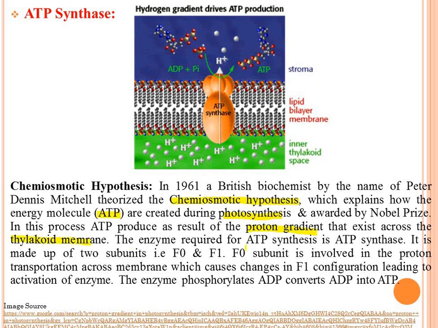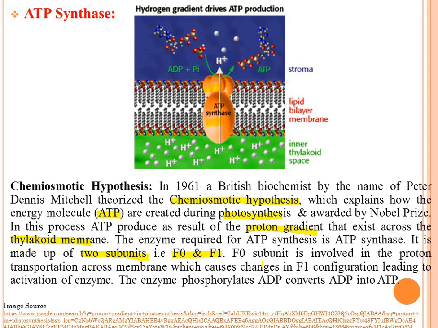The enzyme required is ATP synthase. It is made up of actually two subunits. I already told that, F0 and F1. Actually this is the F0 below and this is the F1.